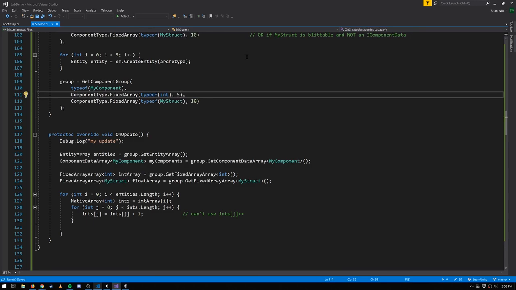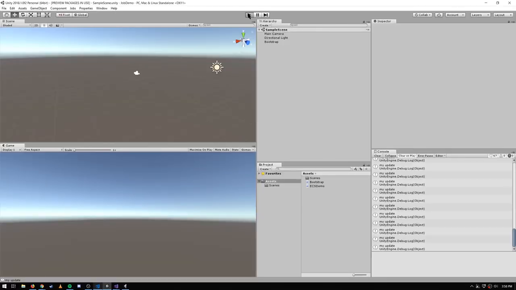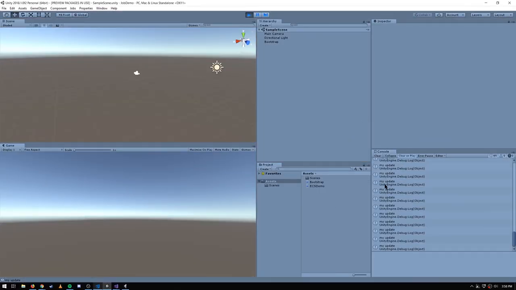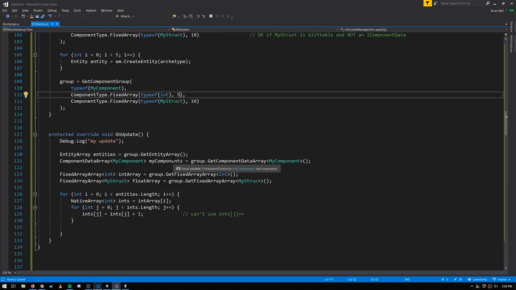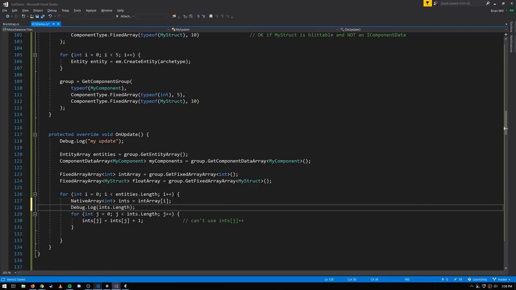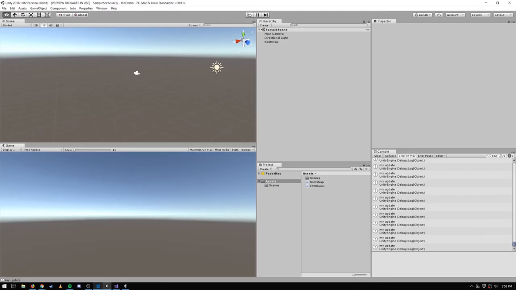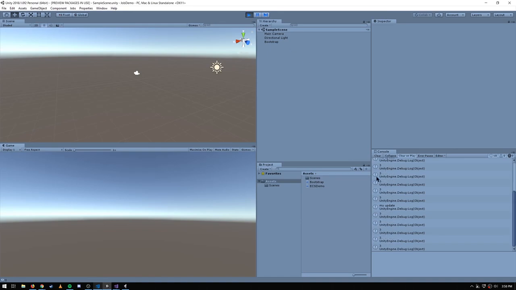So if I change this to 5 here, that's not actually going to change anything. If I hit play, the component group still matches. And so yes, our updates are still running for the system, because there are entities which match the component group, even though I changed the size. And this number also doesn't affect what happens when we actually access these int arrays, because if I print out here the length of the int array, it's still 3. It's still the length of the actual array. And so coming here now, we should see 3, 3, 3.